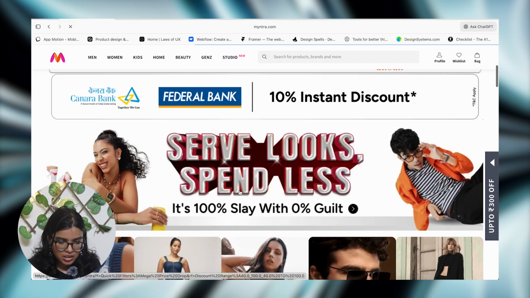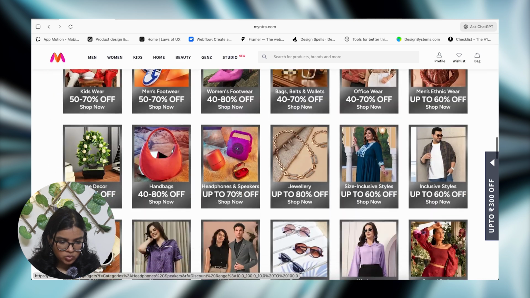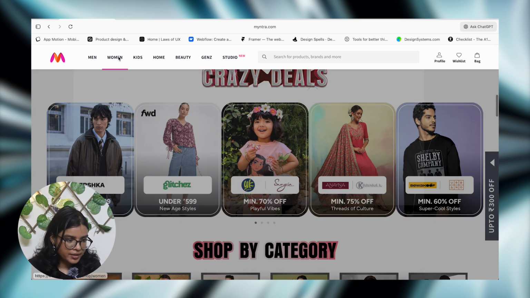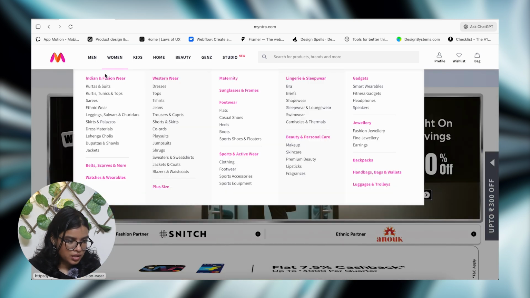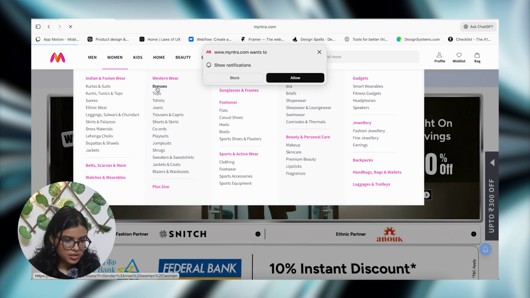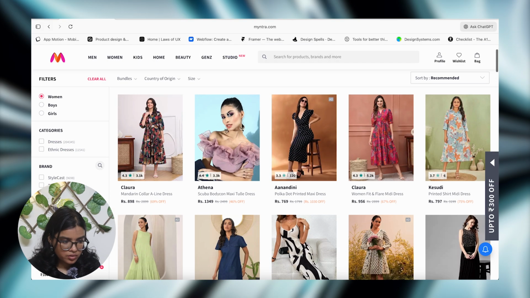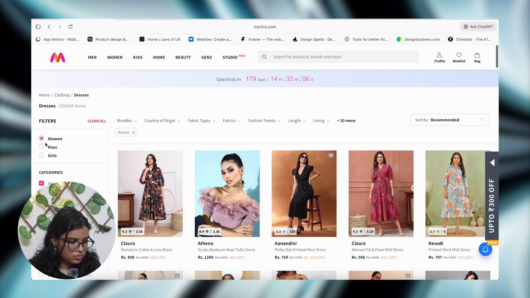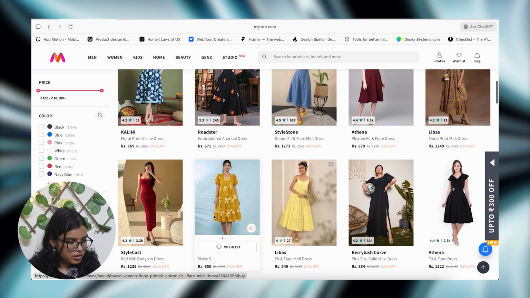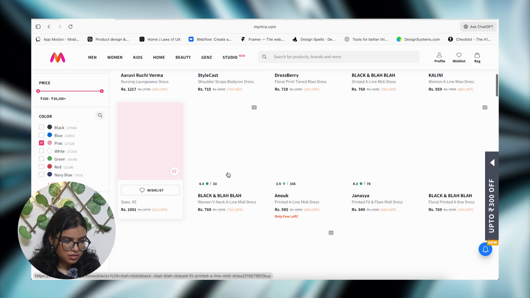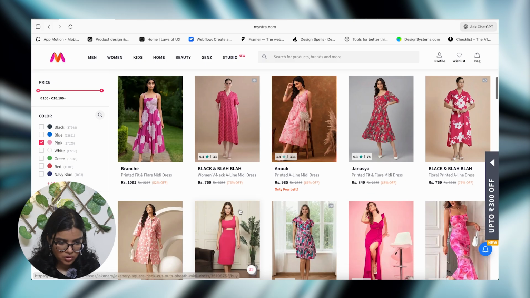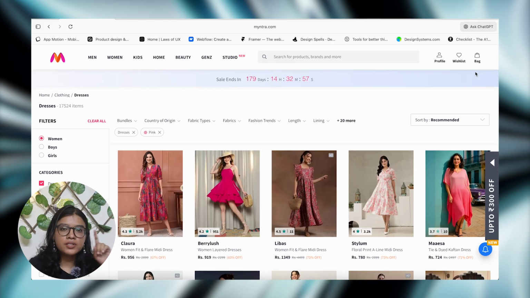Okay, so we have come to Myntra. Let's go to a certain category, which is women. I can go to dresses. Okay, dresses. I'll see all the dresses and everything. Let's do pink. Floral, I might not see. Okay, so now the first thing, let's try.